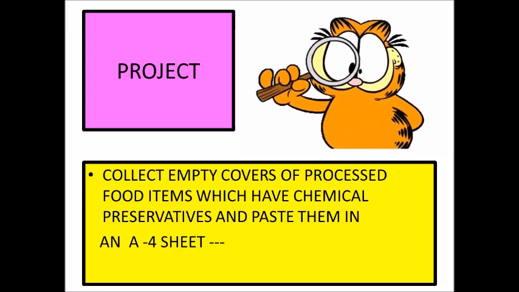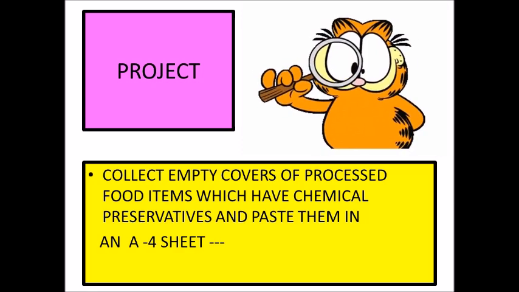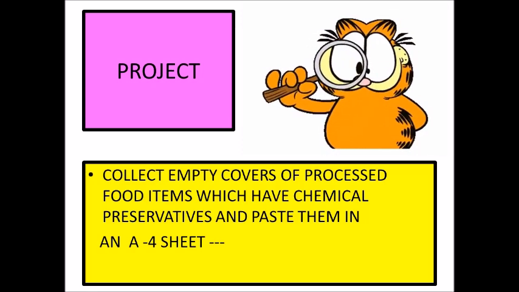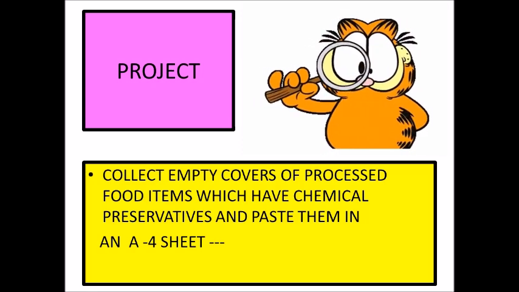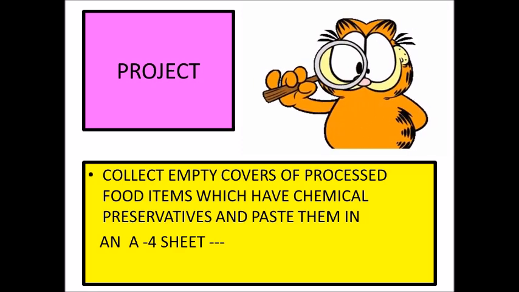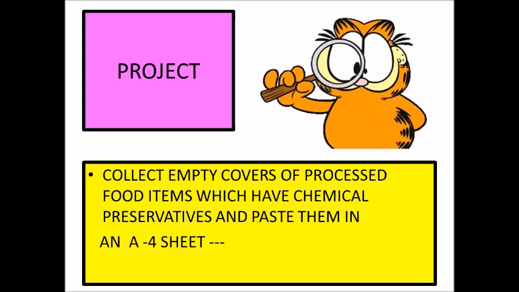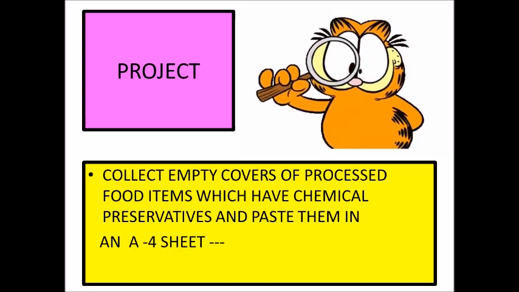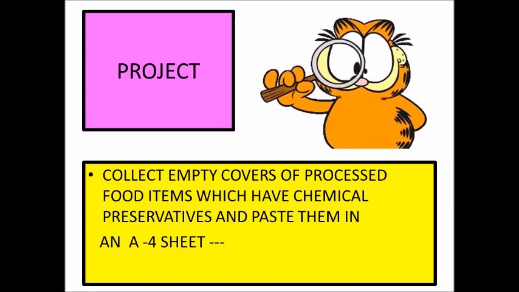You get so many food items: biscuits, chocolates, sauces, jams, jellies and many more. So collect as many wrappers as you can, read the ingredients and paste them. So enjoy your project. This is going to be a very good learning experience for you regarding food preservation.